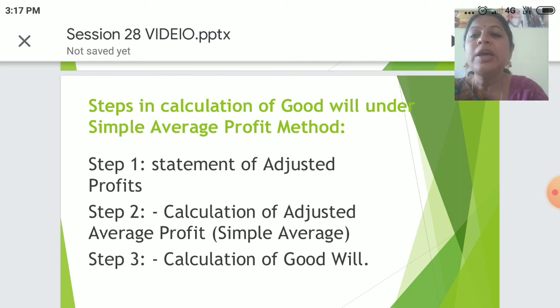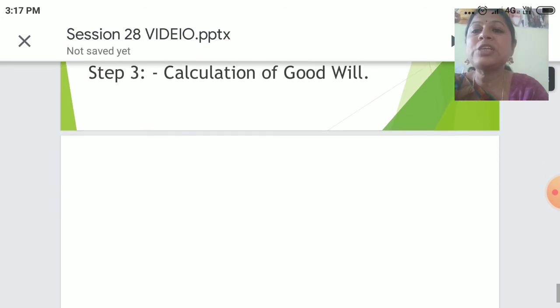Steps in calculation of goodwill under simple average profit method. First step would be statement of adjusted profit. Second would be calculation of adjusted average profit, simple average. And the third step would be calculation of goodwill.